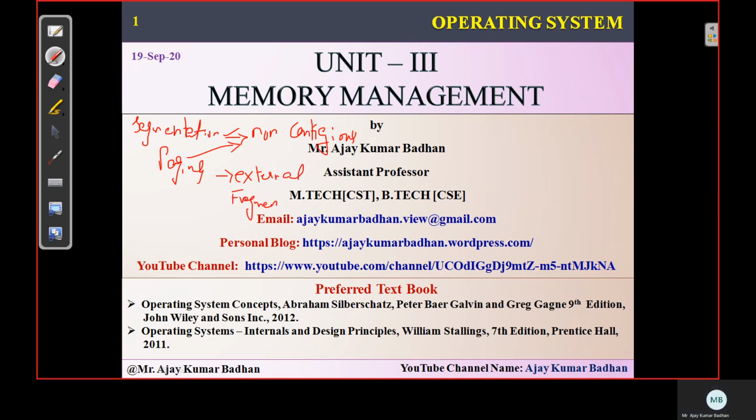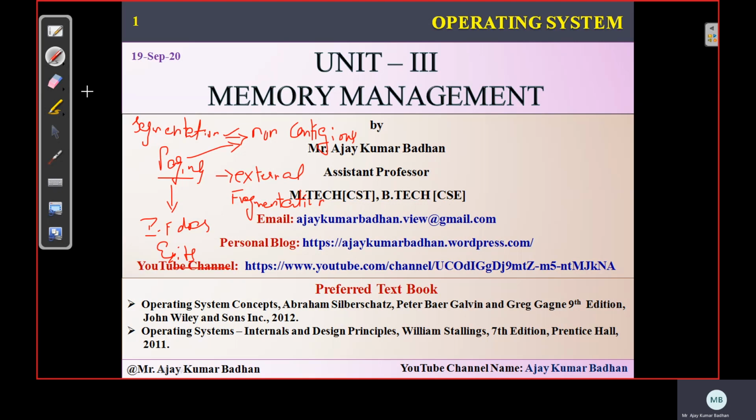So paging tries to overcome the problem associated with external fragmentation, and since external fragmentation doesn't exist, we don't have to use the compaction technique. But internal fragmentation does exist. This cannot be eliminated, and that has been explained with the help of a small example in the previous session on the paging technique. So if possible, please refer to that video.